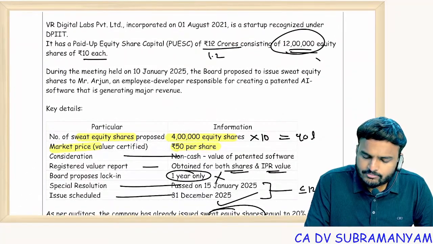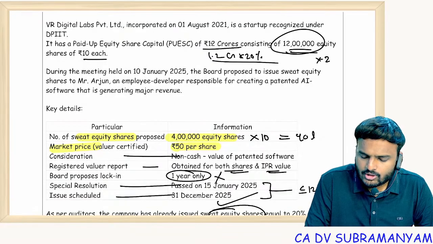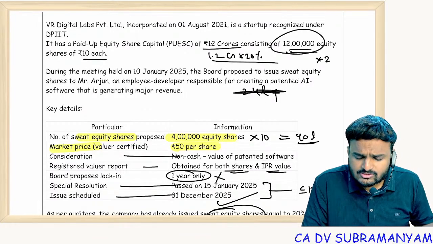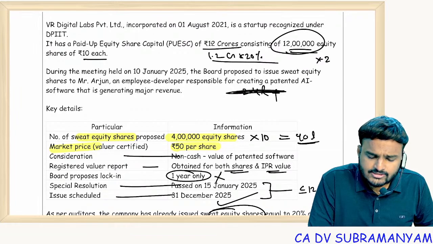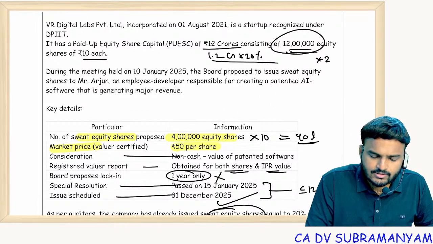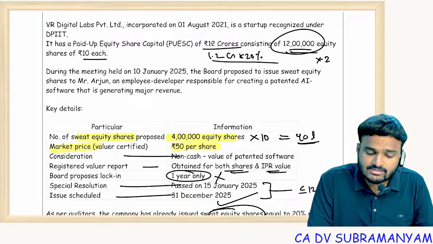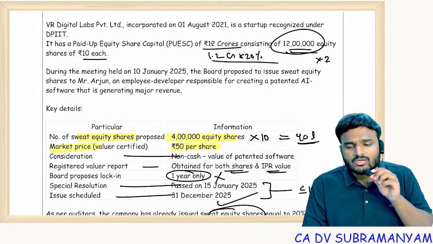So 4 lakhs into 10 means 40 lakhs. Already 20% was issued, right? So 1.2 crore into 20% means it would be 2.4 lakh. Sorry, 1.2 crore into 20% means it's not 2.4 lakh here, it's 24 lakhs. A small error, it will kill our senses, right? In examination also, so small